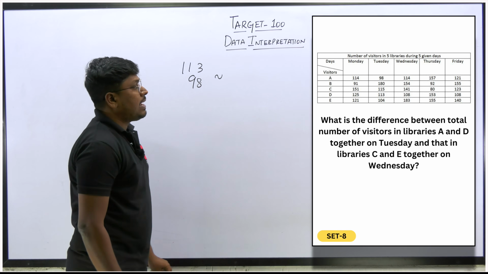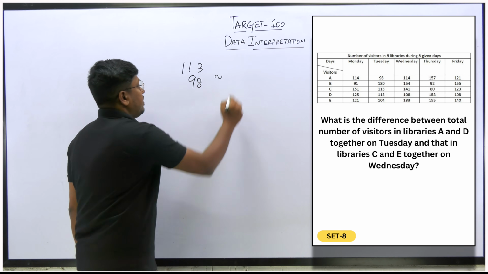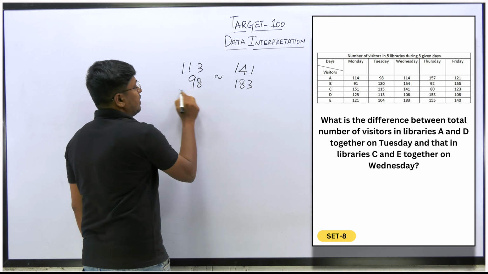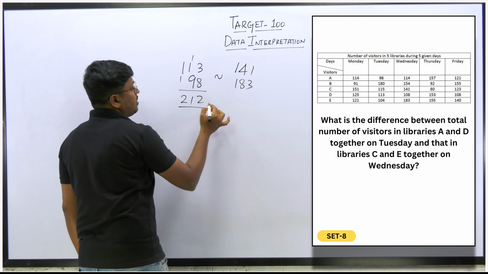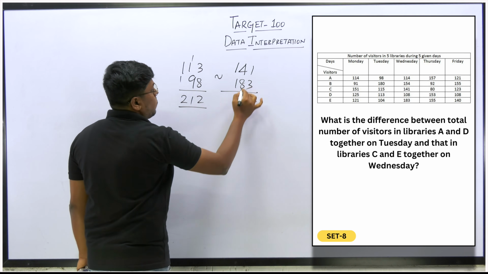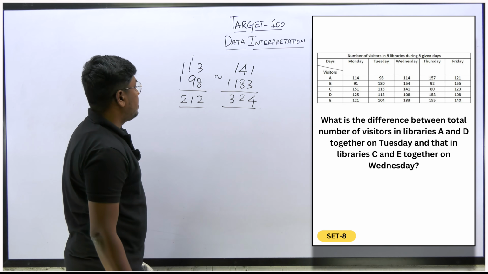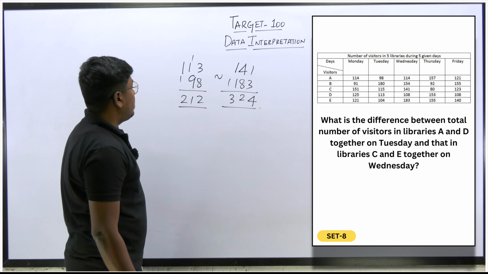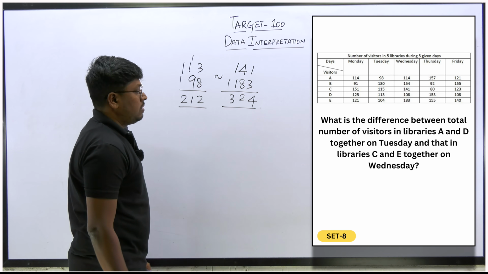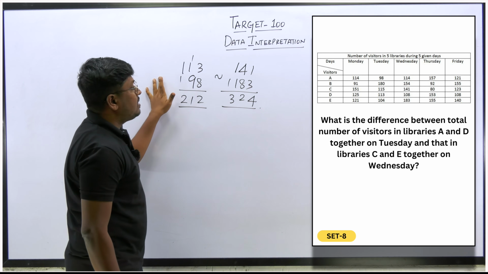Just the difference of C and E on Wednesday. So C is 141, E is 183. 141 plus 183 is 324. And Tuesday, 98 plus 113 is 212.